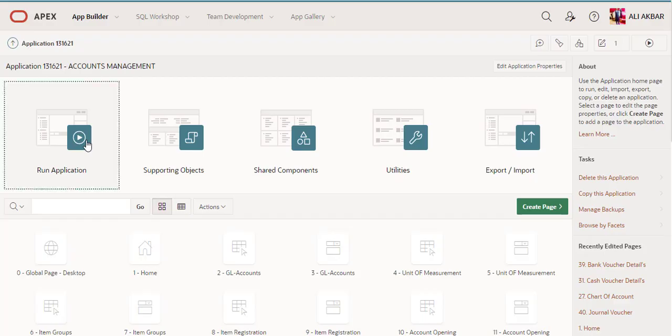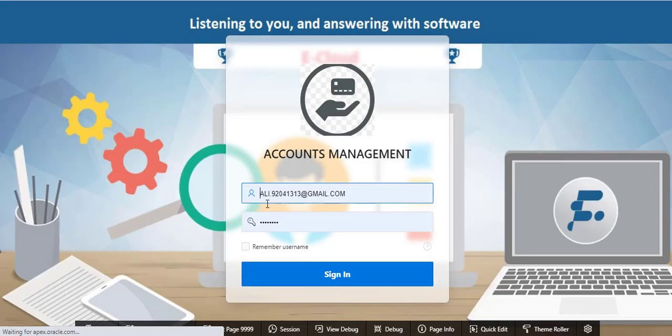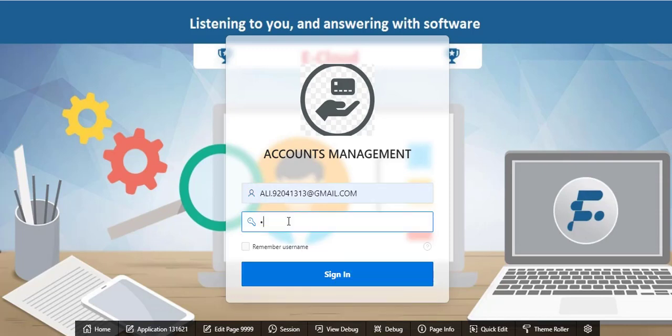I'm just pressing run application. Put the password. You can change the background. I'm changing my background and this logo. You can see here.